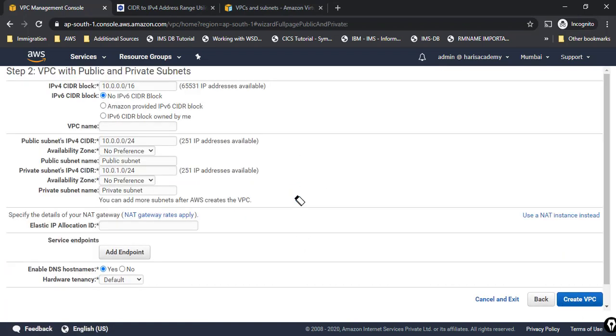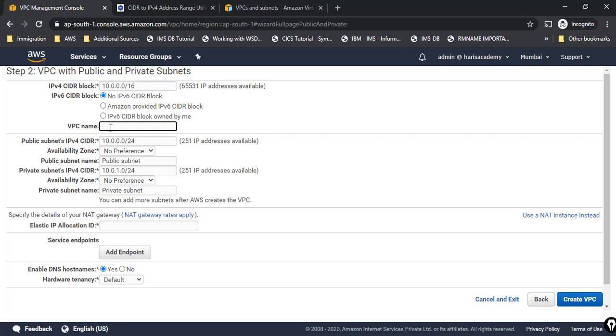Now if you see, the default options are already set up. This is the default IP address, which is for my VPC. This is the CIDR range, which is /16, and as I told you, though it has 65,536, it shows only 65,531 available, excluding those 5 IP addresses, as we have seen in the details earlier.